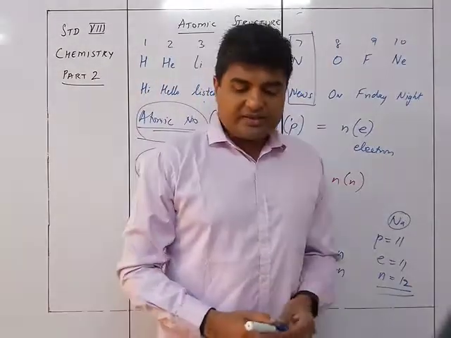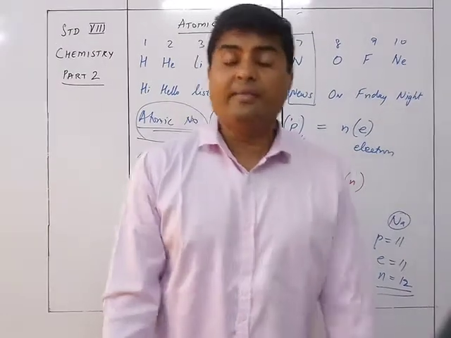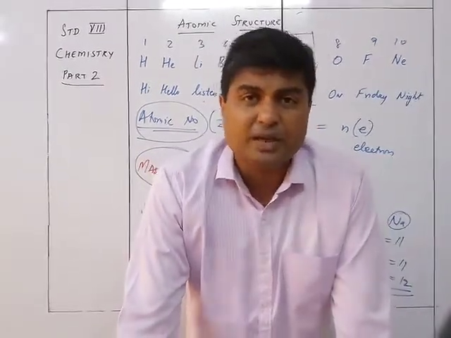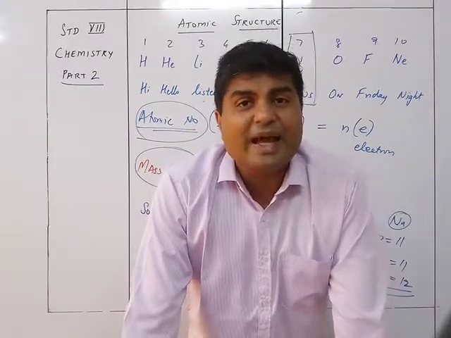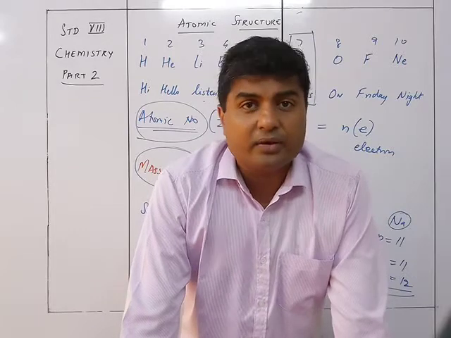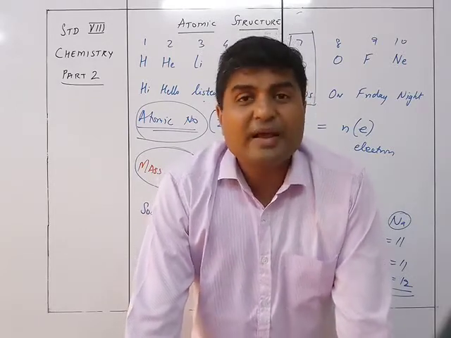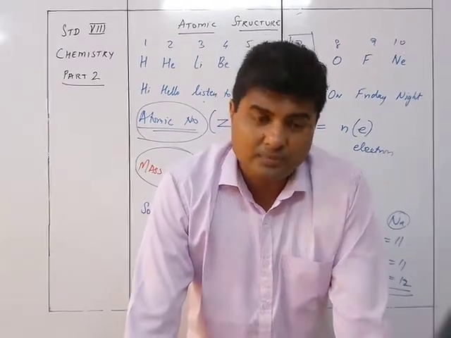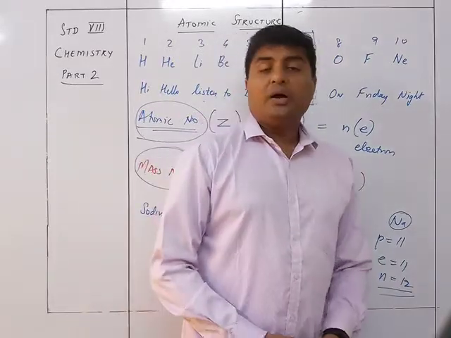Got it? So this tells us that whenever you have the atomic mass number A and the atomic number Z of any element, you can find out the number of protons, electrons and neutrons present in that particular atom. Is it clear? Good. So you're given the example over here of an atom.